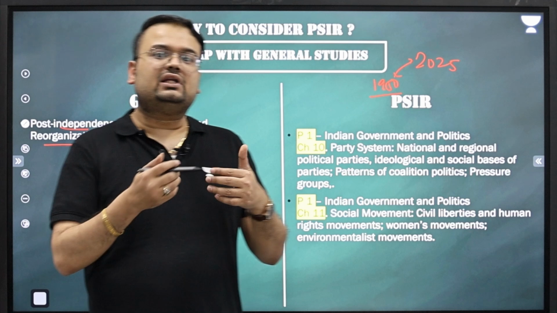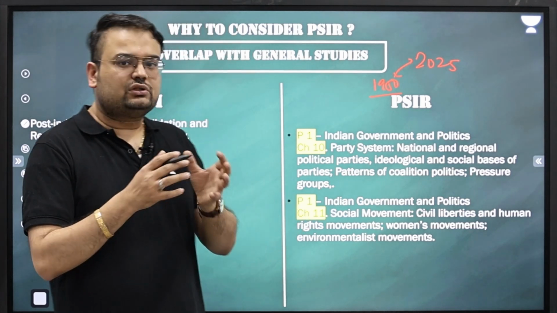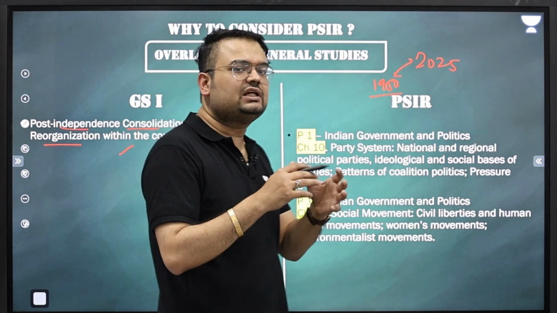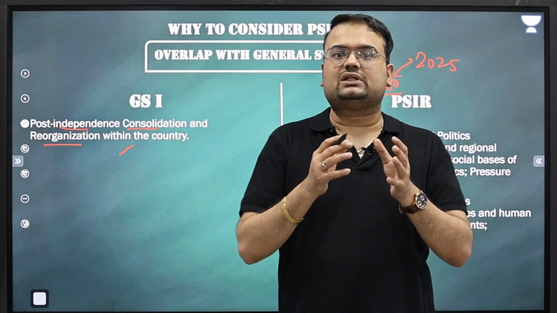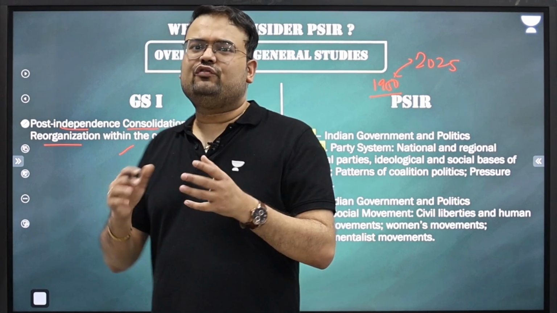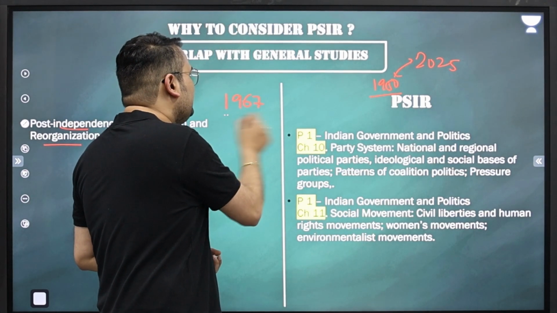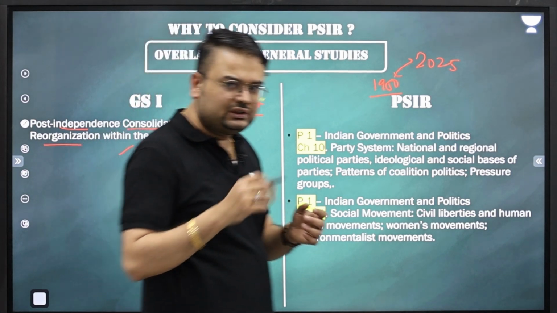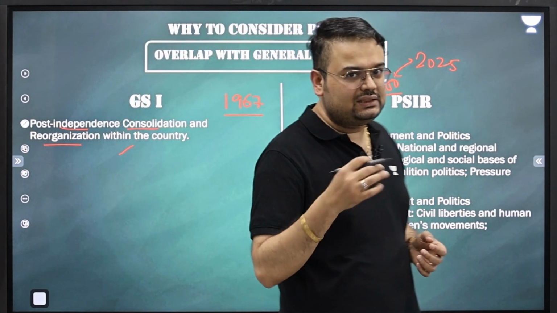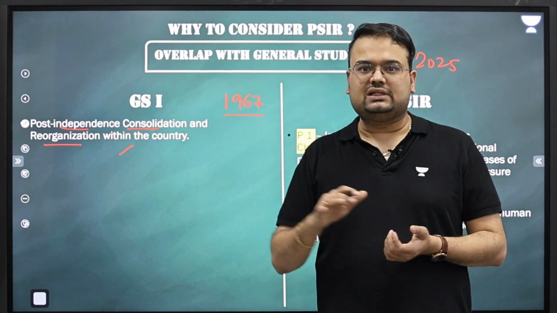When we talk about political history, we need to understand how exactly different political parties emerged, because these political parties emerging is an aspect of how things were changing. India was changing. I'll give you a brief example. Till 1967, we call it a period of single party rule, from 1950 to 1967. Why? For the very simple reason that the Indian National Congress was dominating both at the center as well as at the